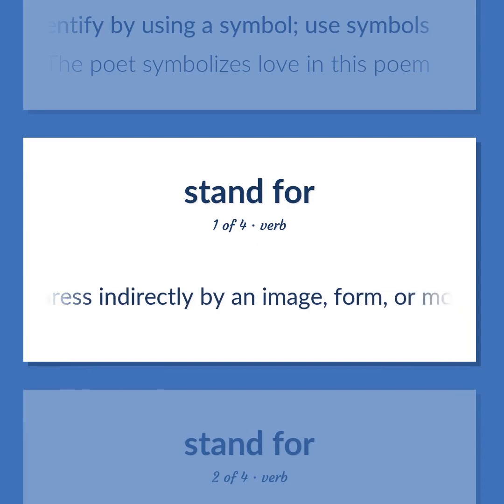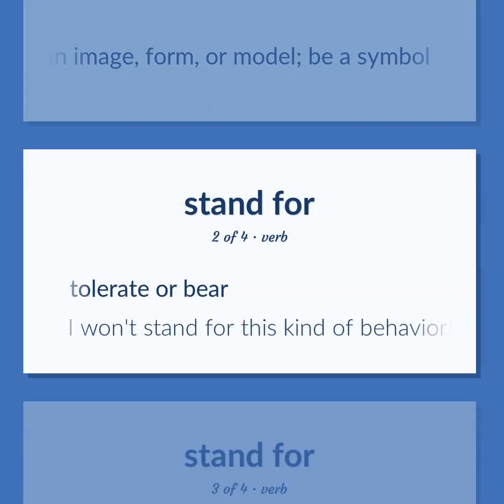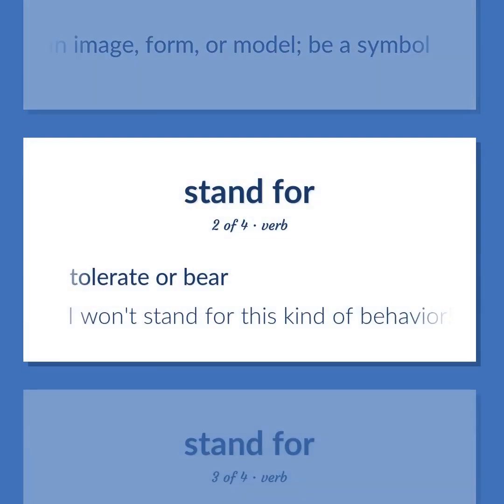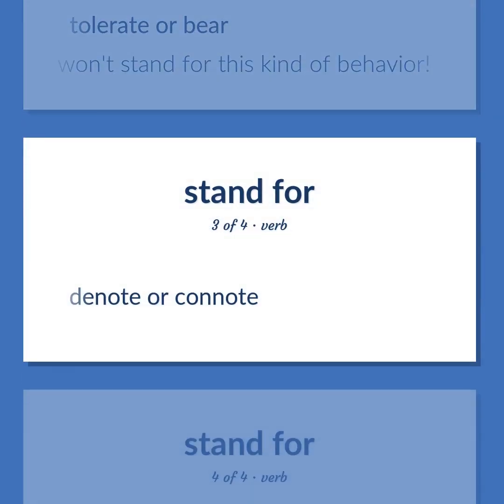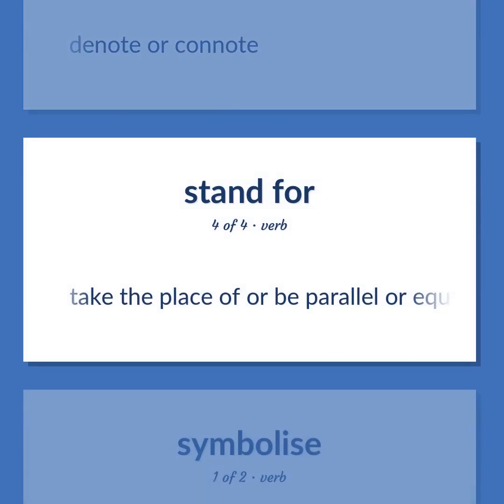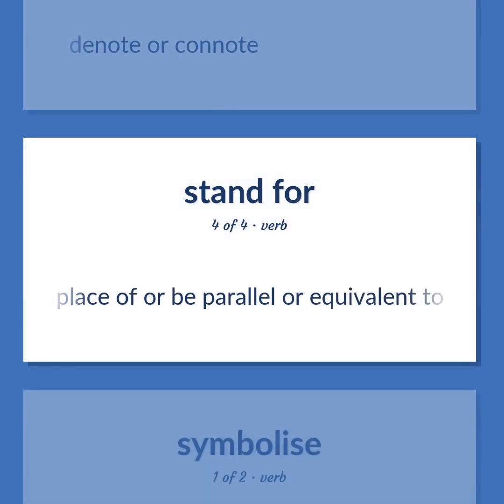Express indirectly by an image, form, or model. Be a symbol. Tolerate or bear. I won't stand for this kind of behavior. Denote or connote. Take the place of or be parallel or equivalent to.